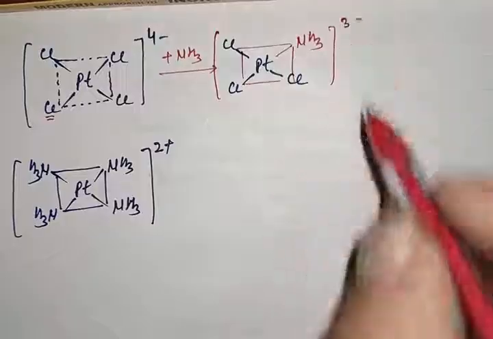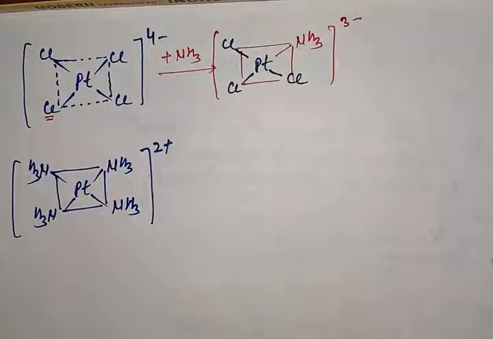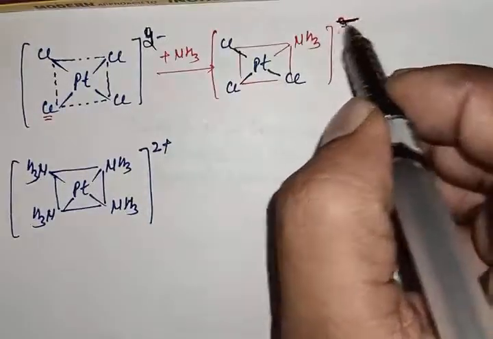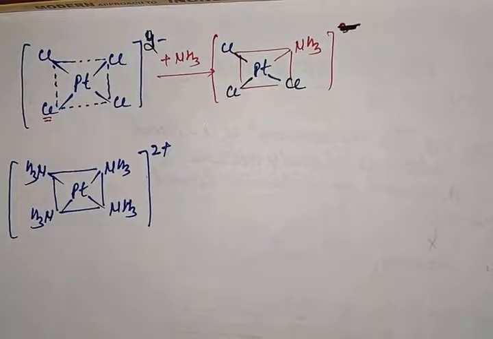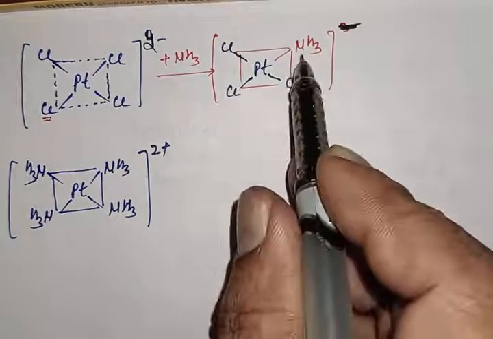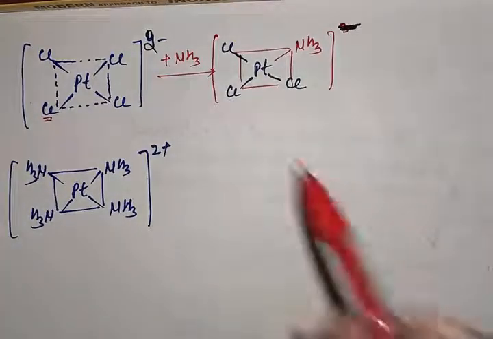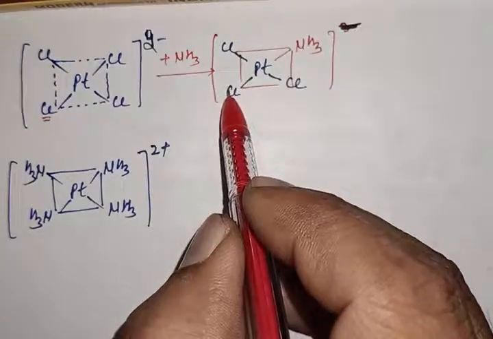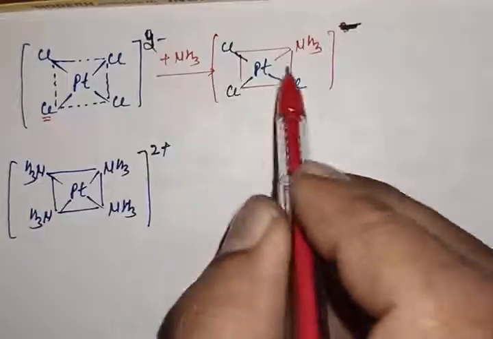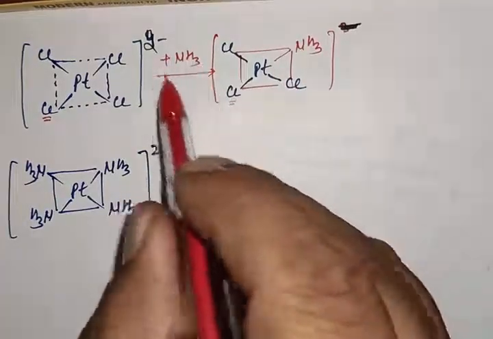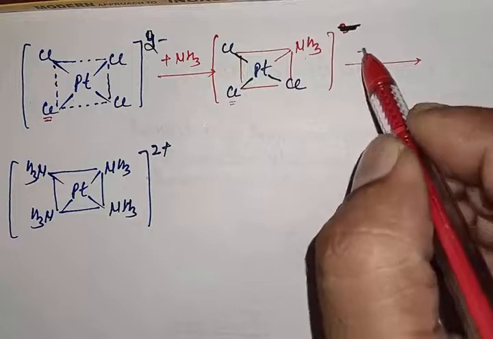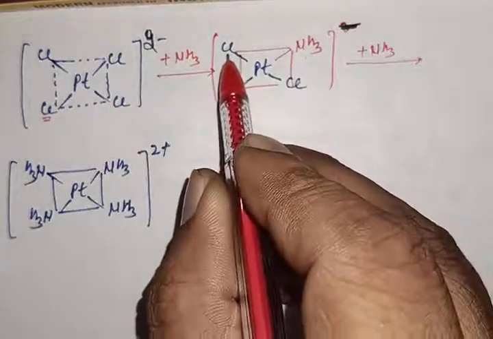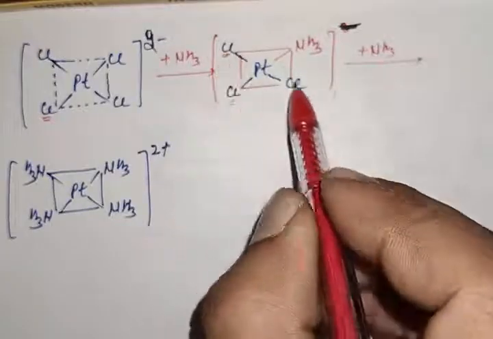In this new complex, two types of ligands are attached, one is Cl and another one is NH3. In this case, the trans effect of Cl is more than NH3. So now the incoming ligand will occupy the position trans to Cl. This Cl has shown its trans effect in step number 1. So when we add another NH3 group, this NH3 will occupy the position trans to either this Cl or this Cl.